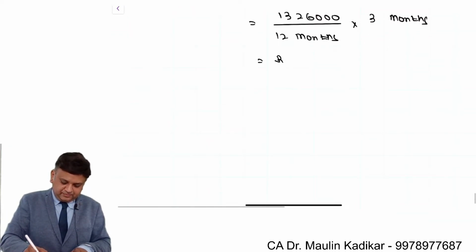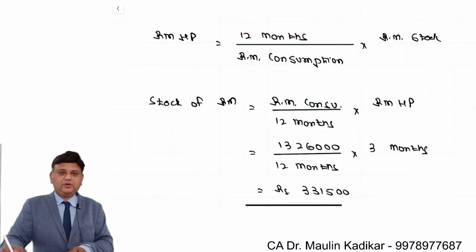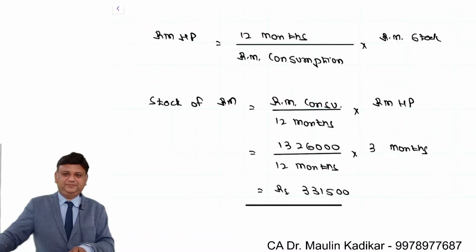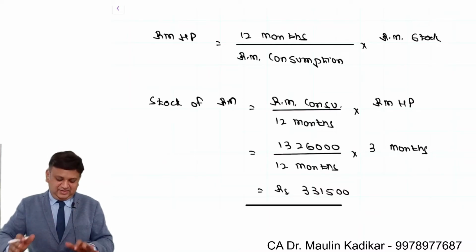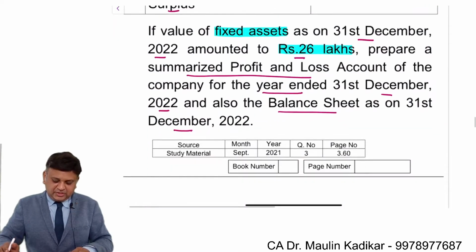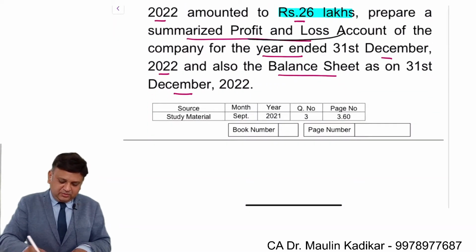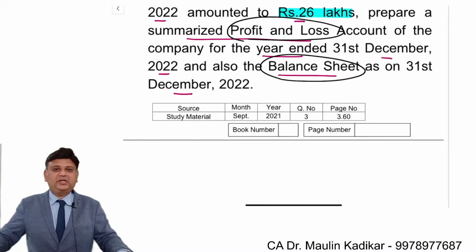$3,31,500. This is the way stock of raw material is calculated. Now the question is finally preparation of the P&L account and balance sheet. So I request you to prepare the P&L account and you are required to prepare the balance sheet. Then I will do working for you.